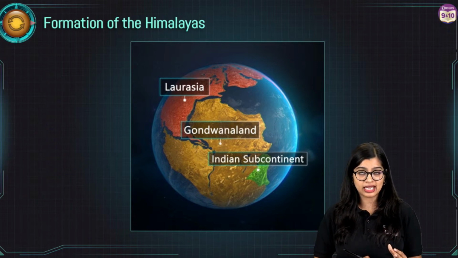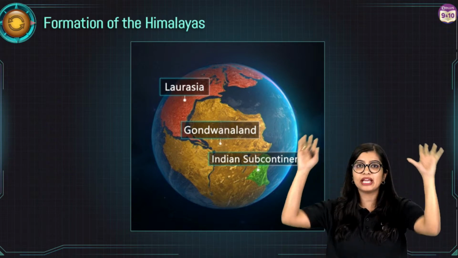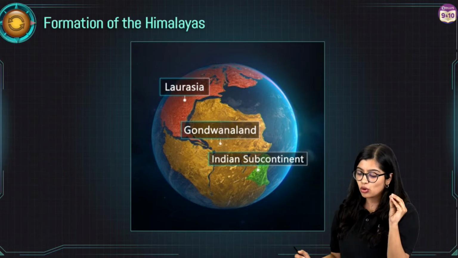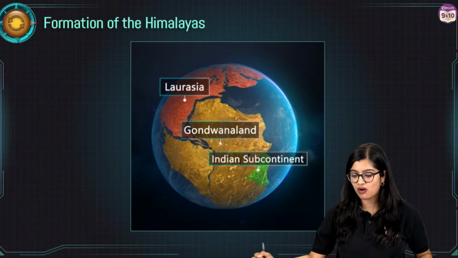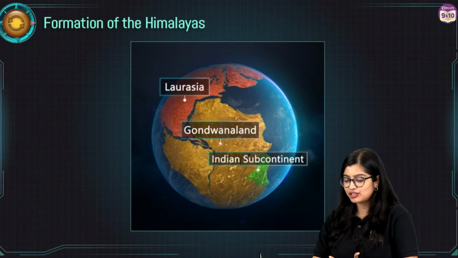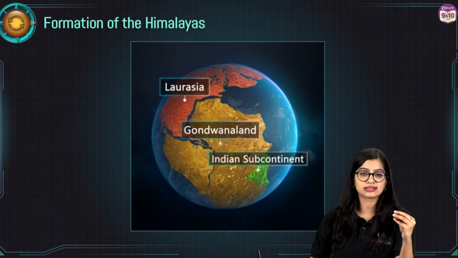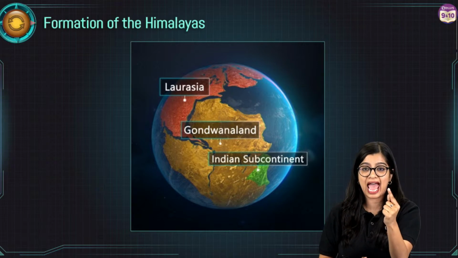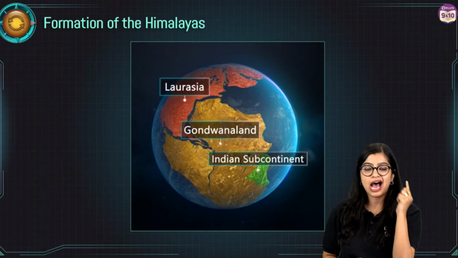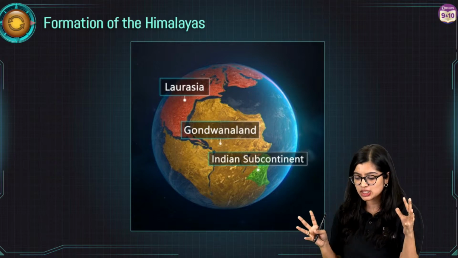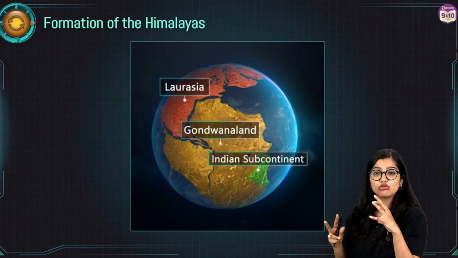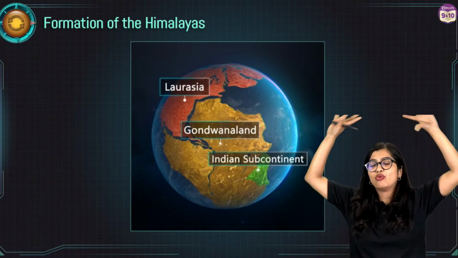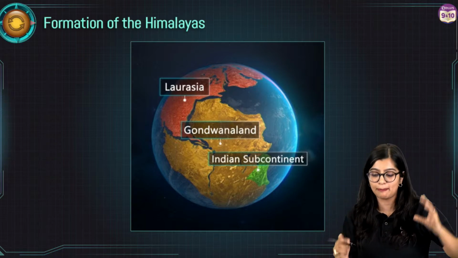Over a period of time, the Earth had one big super ocean and one big super continent. This supercontinent is what we call Pangaea, right? Pangaea was a single large mass. Think of all the continents put together as one single land, which is Pangaea. Eventually, at one point, Pangaea split into two, right? It broke into two land masses. I am telling you how the Himalayas are formed. So now all land in the world is one single piece of land.